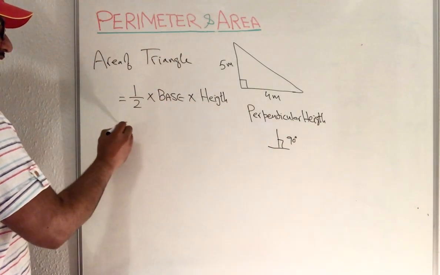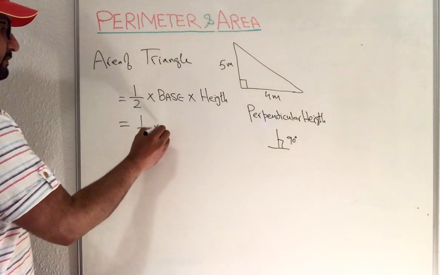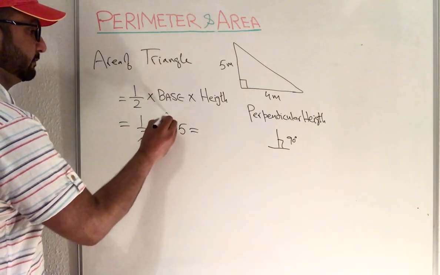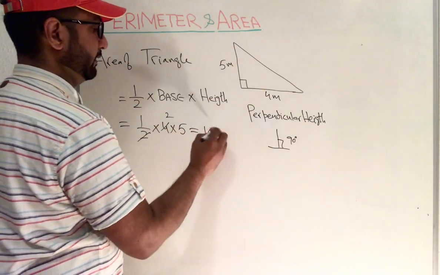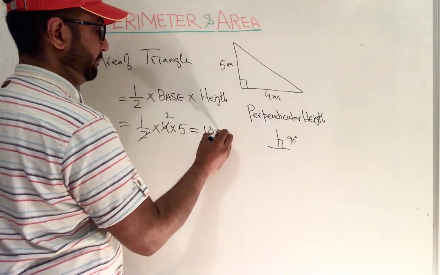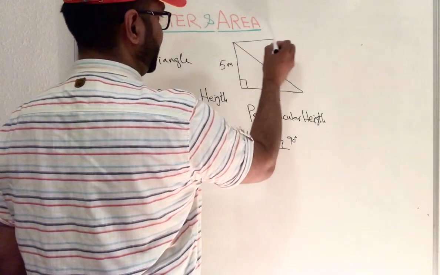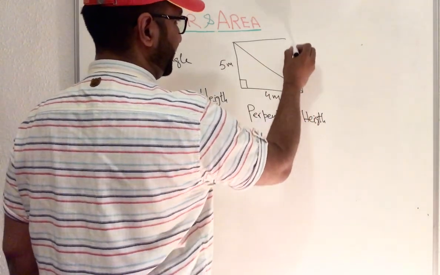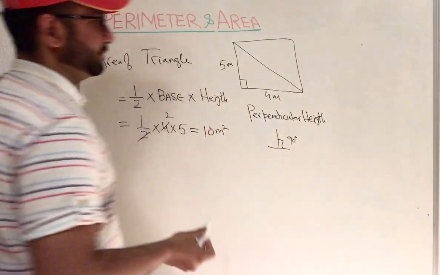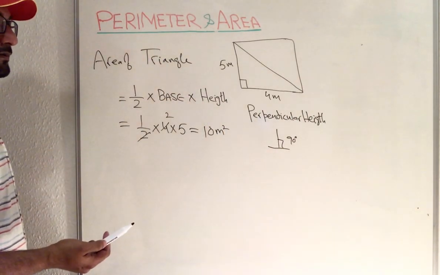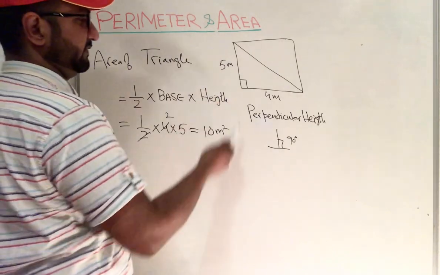So then you can find out: half times 4 times 5, that becomes 10 meters squared. How can you see that? If you make it again like that, it becomes a square or rectangle, though both sides are different, isn't it?